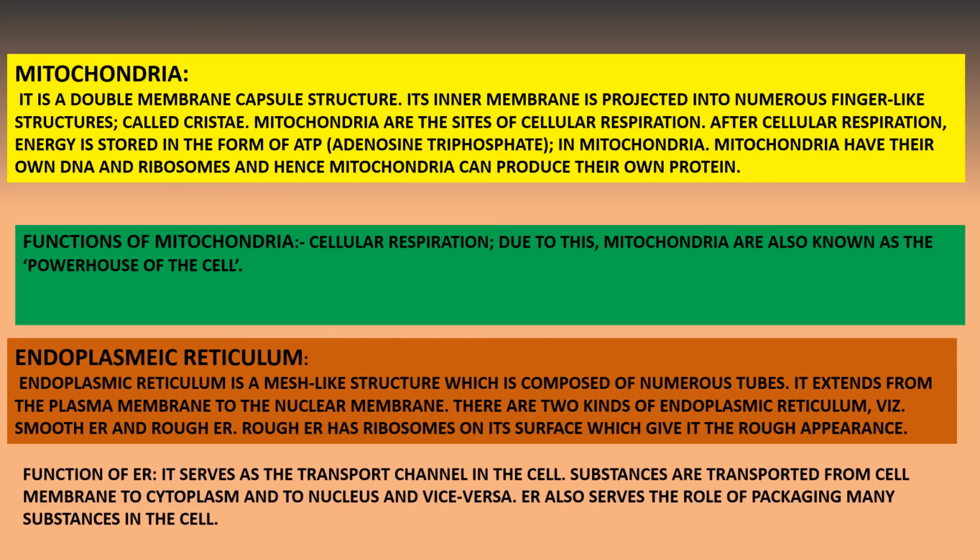The function of the endoplasmic reticulum is very diverse. The main function is that it serves as a transport channel in the cell. Substances are transported from the cell membrane to the cytoplasm and to the nucleus and vice versa. The endoplasmic reticulum also plays a role in the packaging of many substances in the cell.